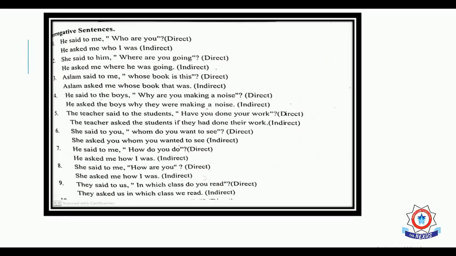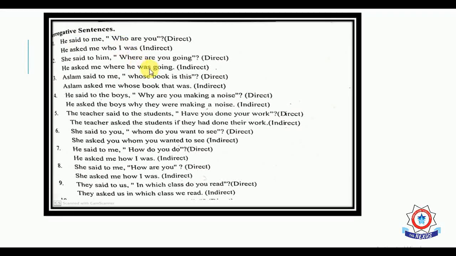He said to me. Now, you is changing according to the object of the first part of the sentence, that is me. Me will be converted to I. He asked me who I was. Here you can see said, that is why it has been converted into past tense.